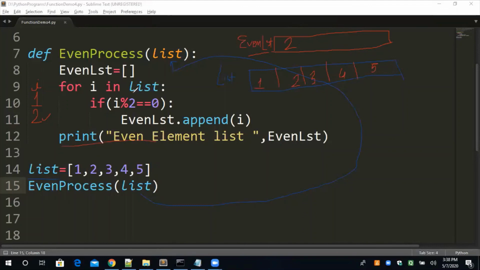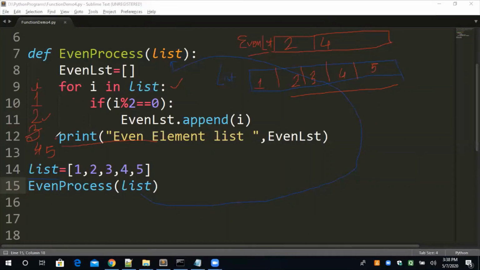Now the next I value will be 3. 3 modulus 2 is equal to 0? No. 4. 4 modulus 2 is equal to 0? Yes. So even list dot append I. What is the value of I? 4. So 4 will be appended beside 2. Now the next element, 5, will be transferred. 5 modulus 2 is equal to 0? No. After that, there is no pending element in the list, so this loop will be over. After completing this loop, control will not come over here.